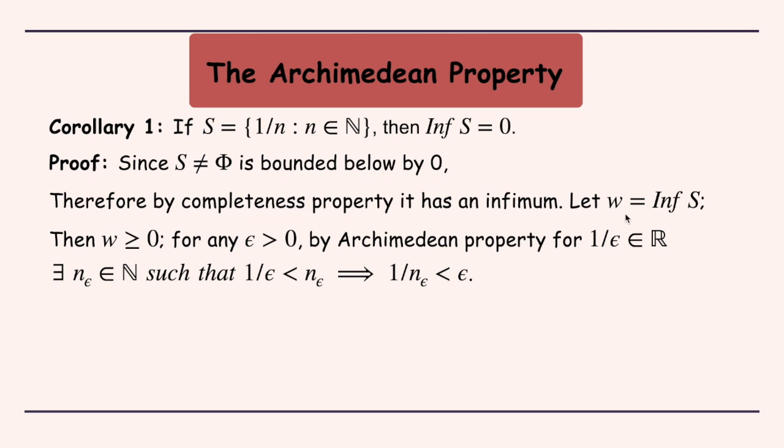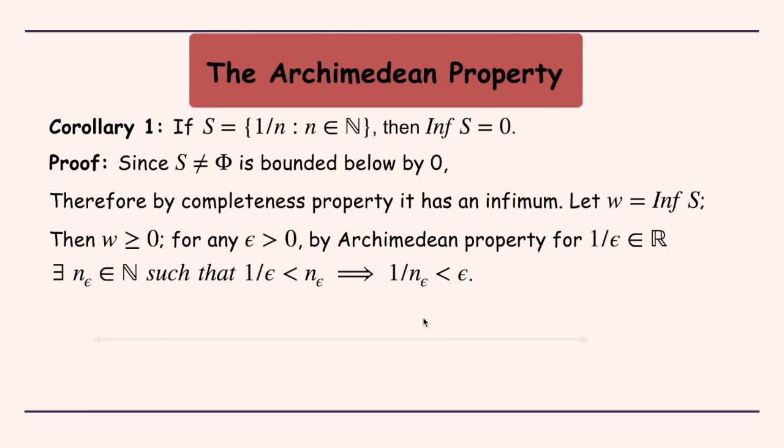So let us assume that w is the infimum of the set S. Now by definition, the infimum is the greatest lower bound. So since the set has 0 as a lower bound, the infimum has to be greater than or equal to 0. Further, if we take any epsilon greater than 0, by the Archimedean property, for the real number 1 by epsilon, there has to be a natural number, say we call it n epsilon, such that 1 by epsilon, this real number which we had taken, is less than this n epsilon. This would also imply that 1 by n epsilon is less than epsilon.